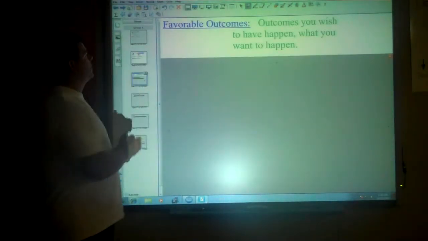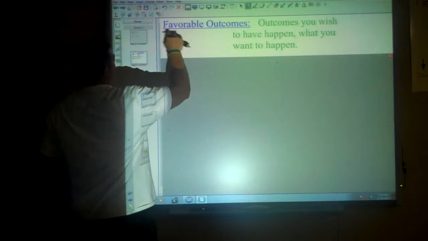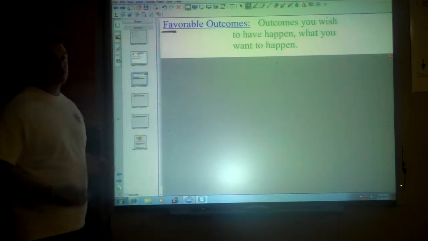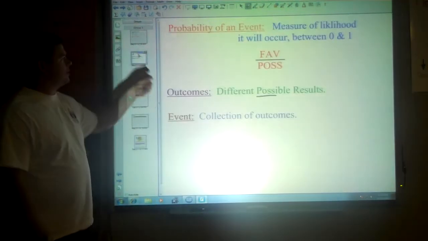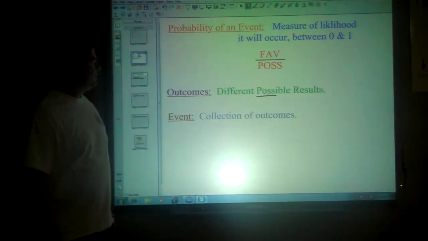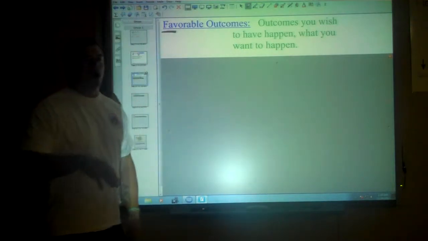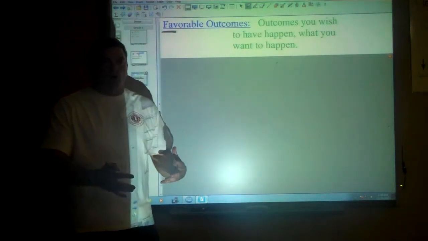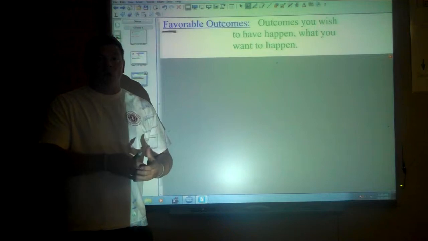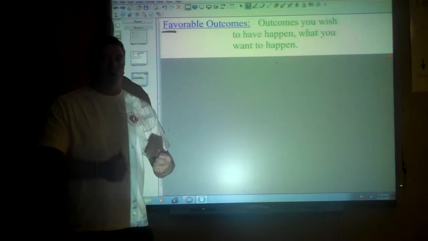Favorable. Now if you look at this, you'll notice FAV. That's the fave part. When we go back to the situation, fave stands for favorable. Favorable outcomes is what you want to have happen. So you've got that bag full of marbles, and it's got black and white marbles in it, and you really want a white marble.